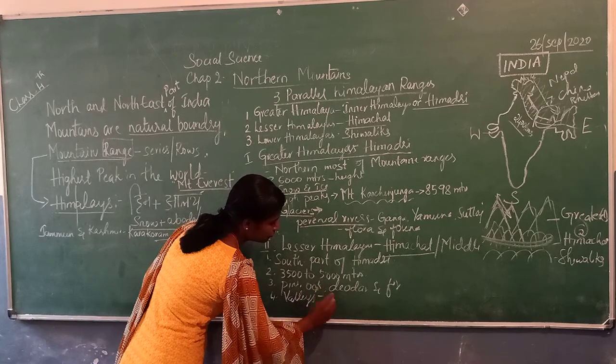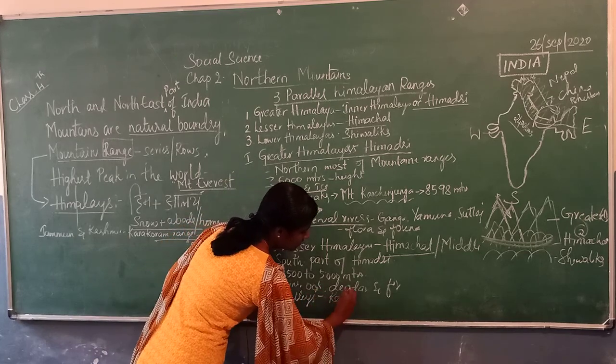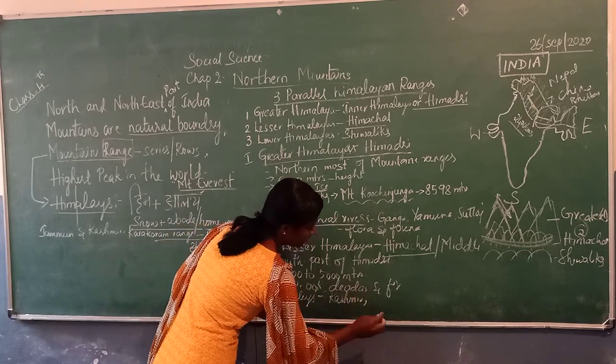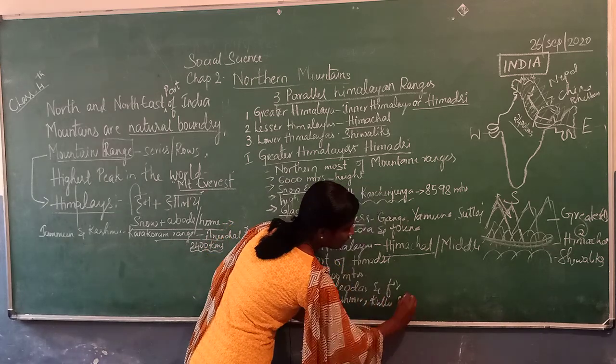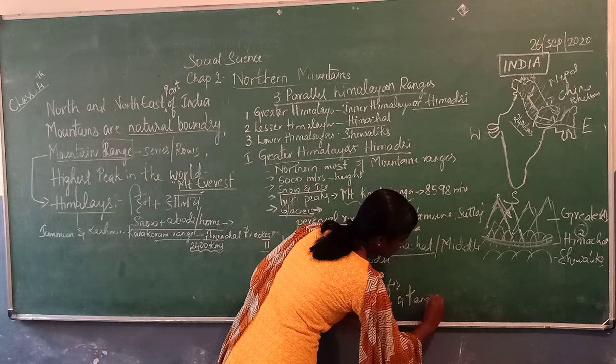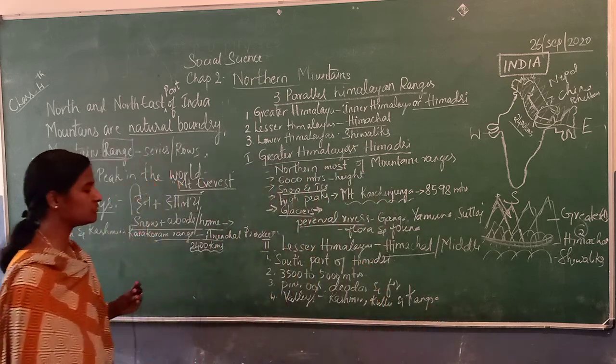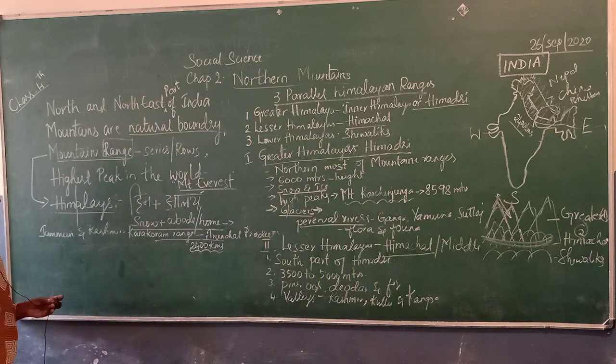We also find important valleys. We have very beautiful valleys like Kashmir, Kulu and Kangra. These are the valleys we find in the Lesser Himalayas.